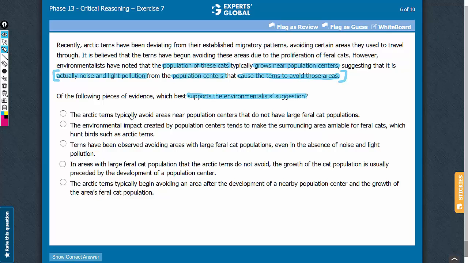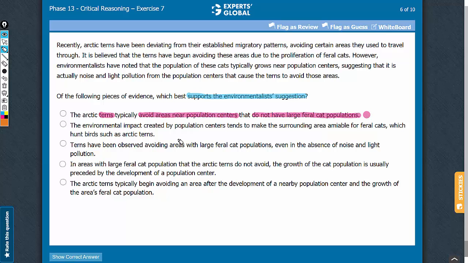Answer choice A. This answer choice says that the terns avoid areas near population centers even when those population centers do not have large cat populations. If this is so, it indicates that the terns are actually avoiding the population centers and not necessarily avoiding the cats. So this answer choice strengthens the conclusion that it is not the cat that the terns are avoiding, but it is actually the noise and light pollution from population centers that the terns are avoiding. A is a good answer choice, keep this on hold.